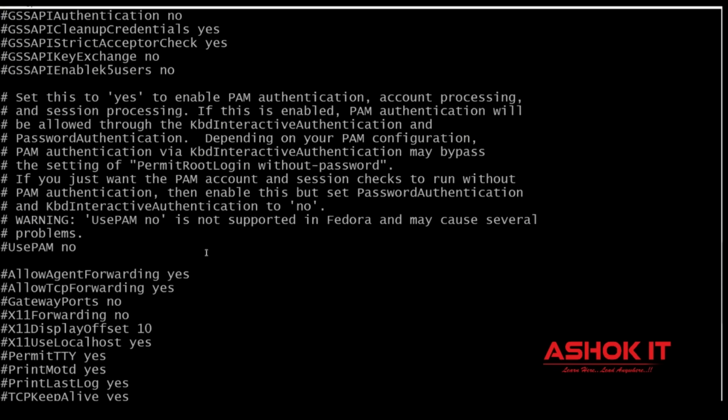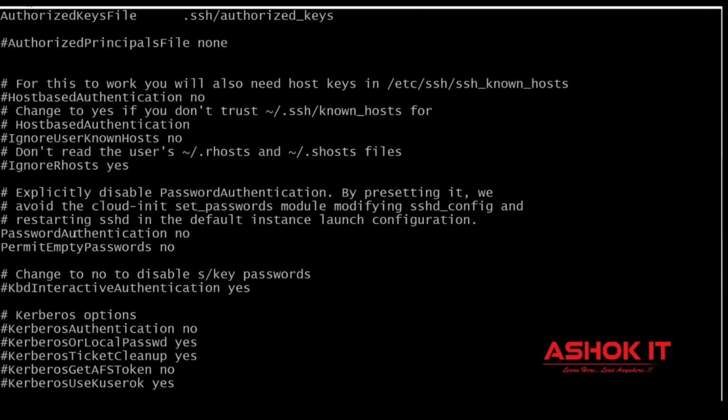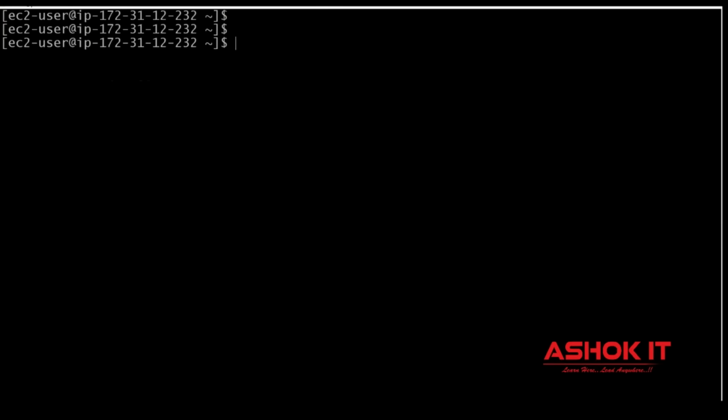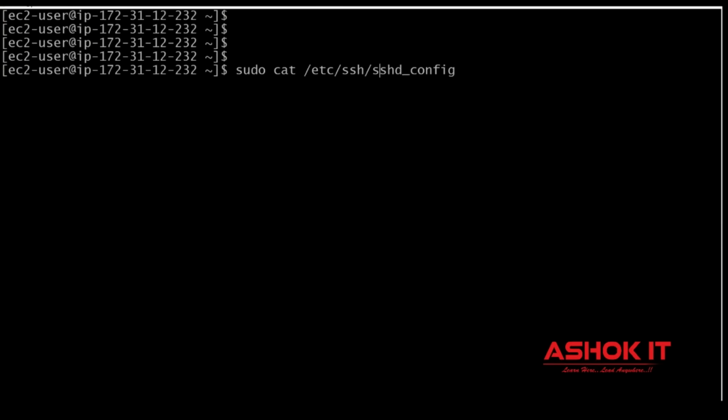When you see the content of that file, you can find one option, PasswordAuthentication. Can you see here what is the default value? PasswordAuthentication no is there. Because of this setting, we are not able to connect to the machine using our username and password. Now I want to edit this file and set this to yes. So how to edit a file in Linux? By using the vi command. So let me use sudo vi. Cat means it is printing the content. Now I want to edit the file, so the vi command.